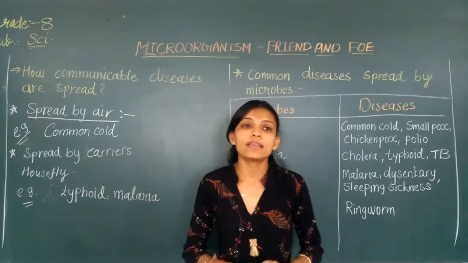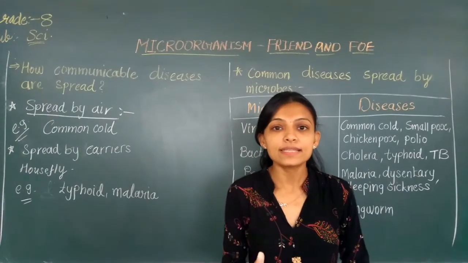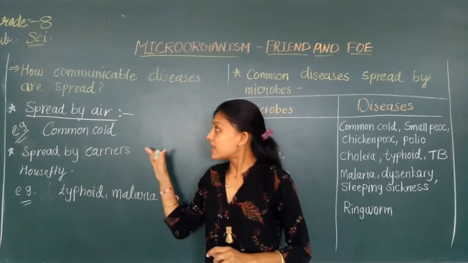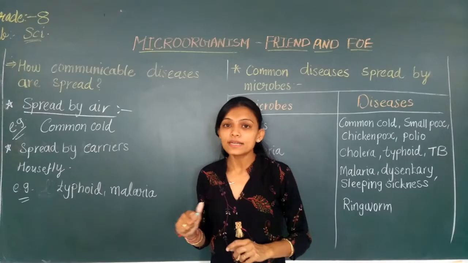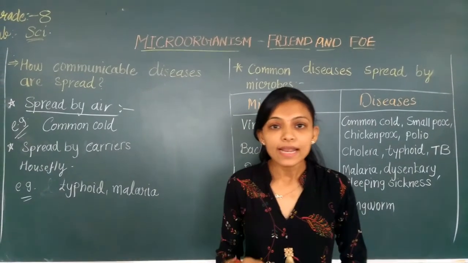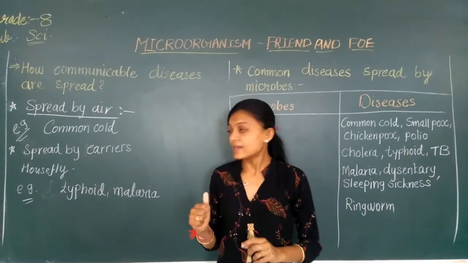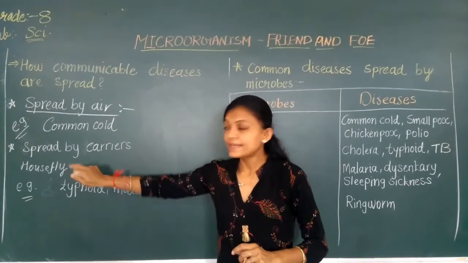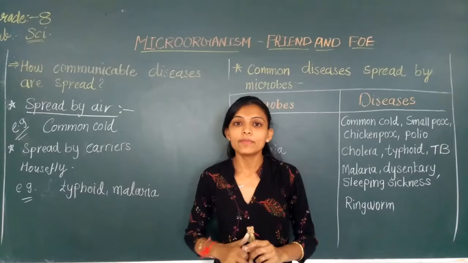There are so many carriers, like insects and animals, which spread communicable diseases. Examples are houseflies, mosquitoes, rats, cockroaches, etc. Now, we will take the example of the housefly.